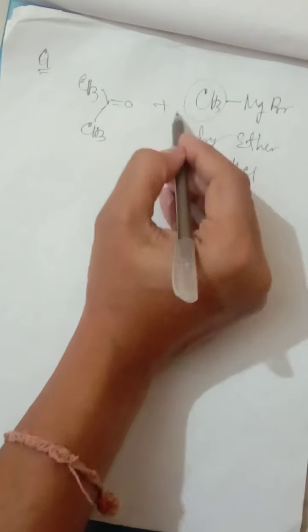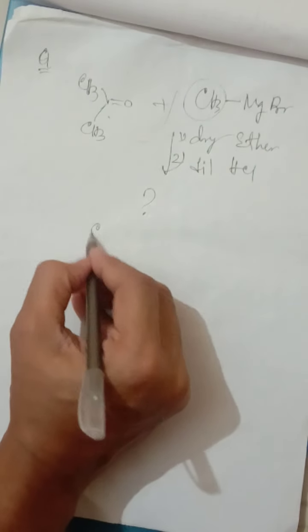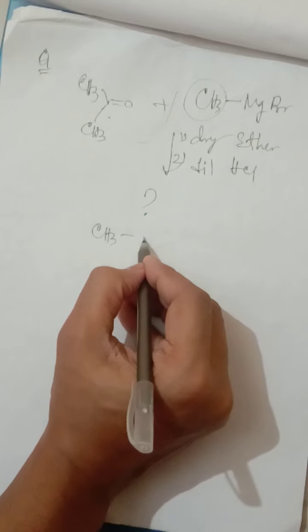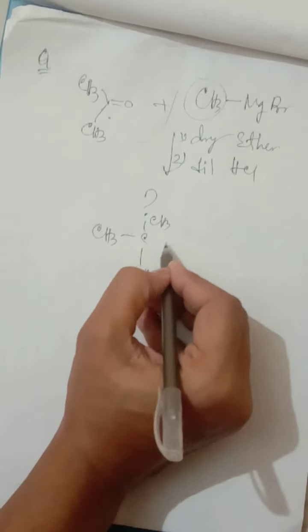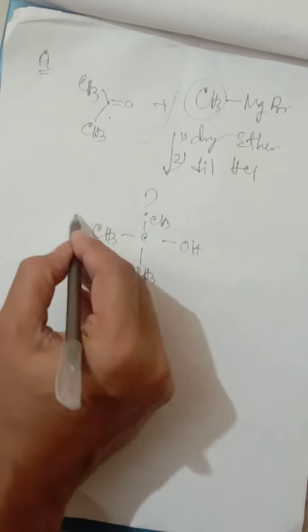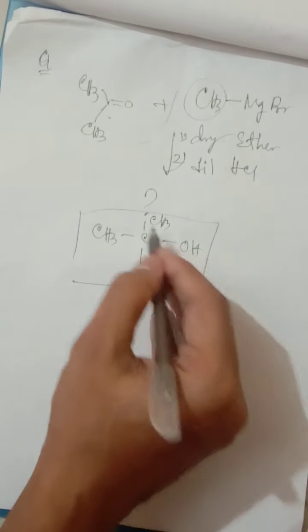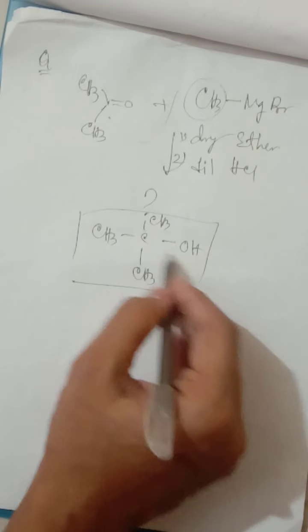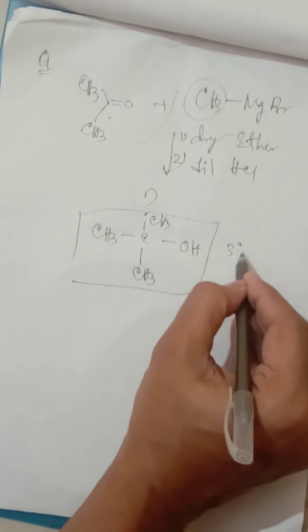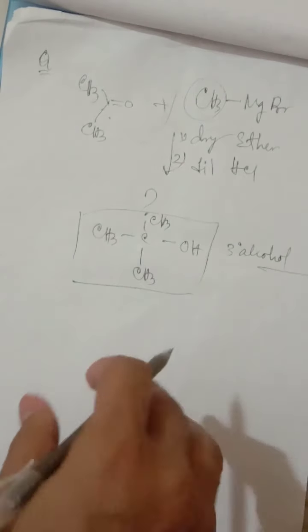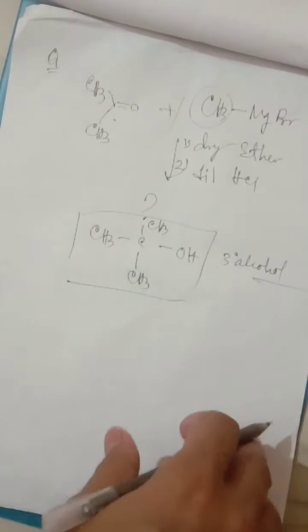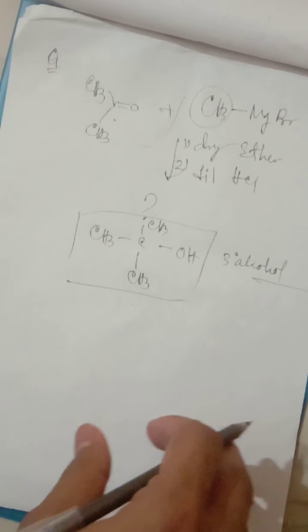What will be the product? This type of question may be asked. It's very simple. This CH3 will be attached over here, so the product will be CH3 and OH. So this is the product. Obviously it is the tertiary compound, it is 3-degree alcohol. So I think it's clear now. This is the process by which, using the Grignard reagent, we can prepare alcohols.